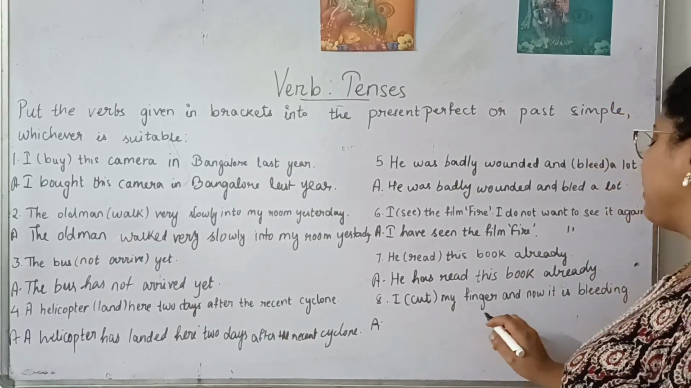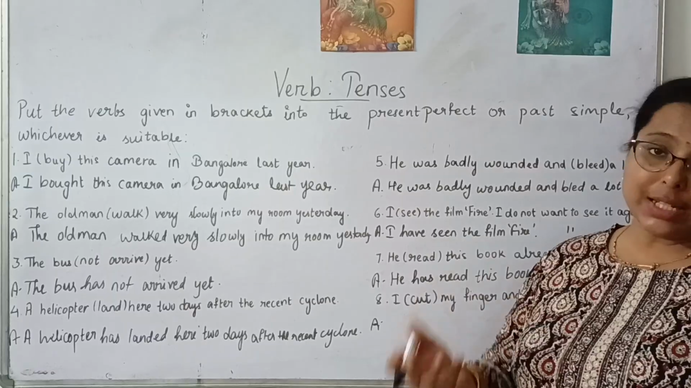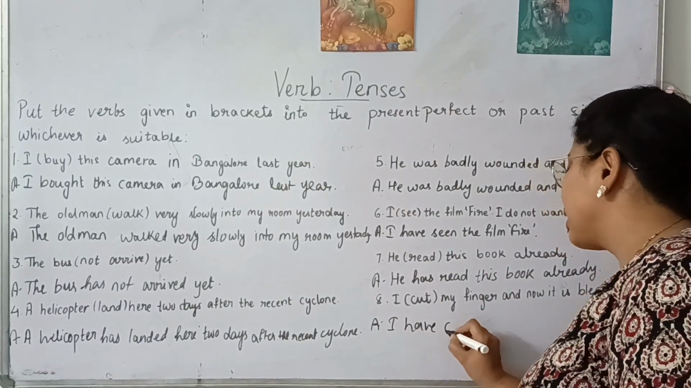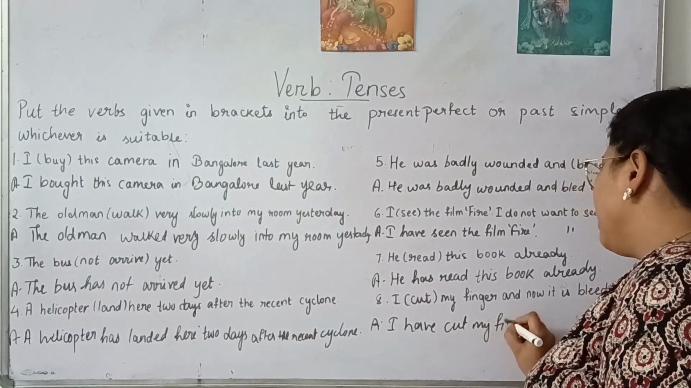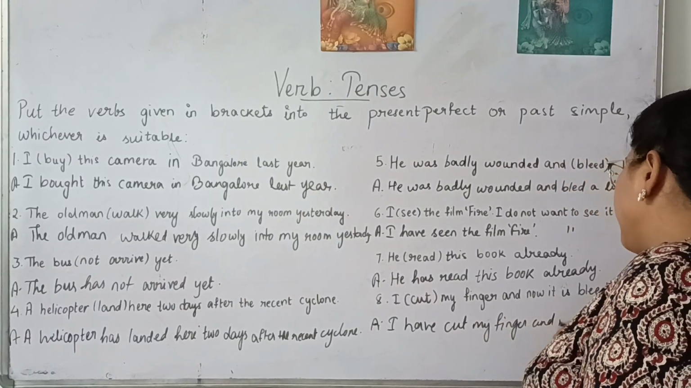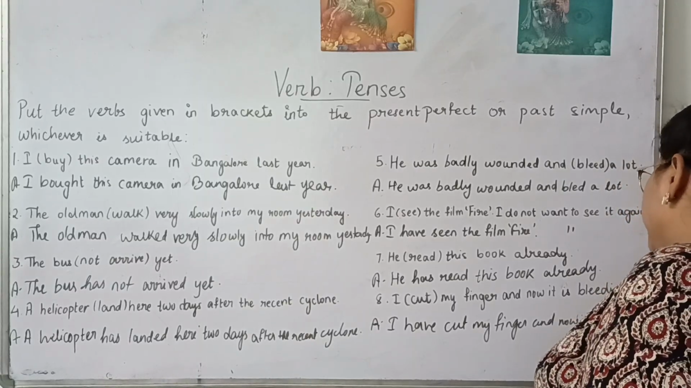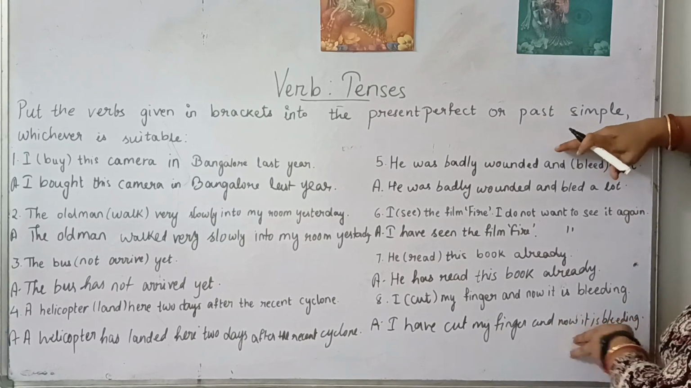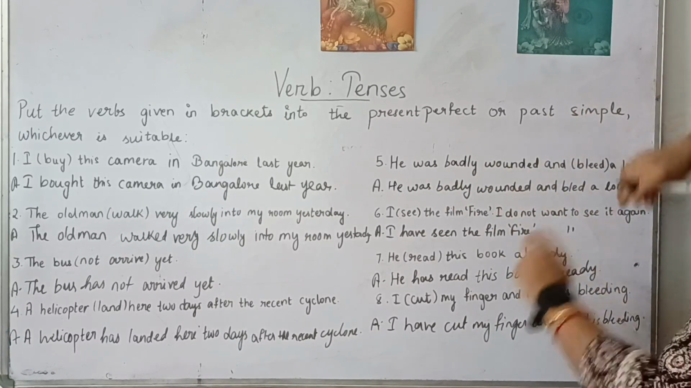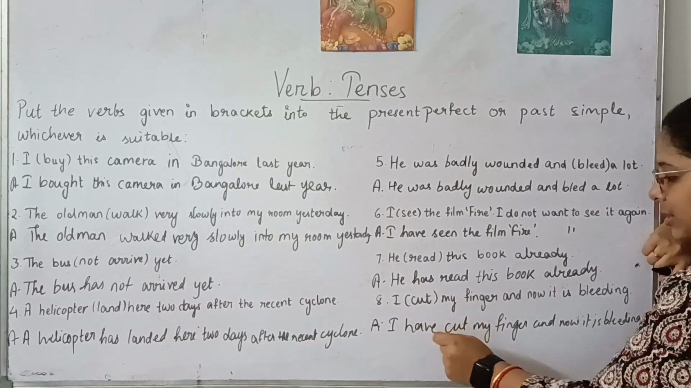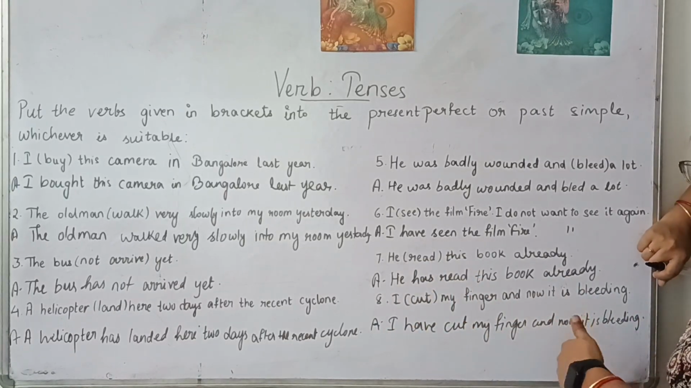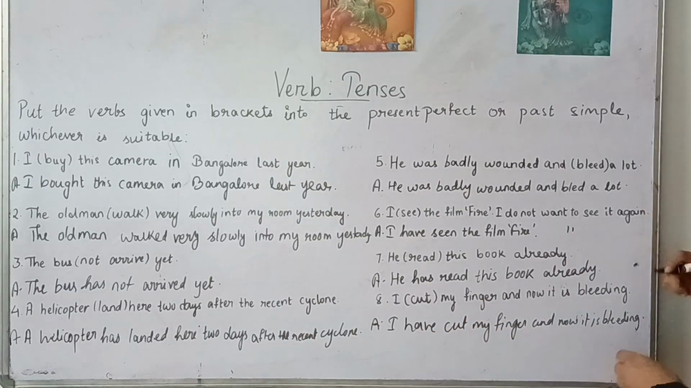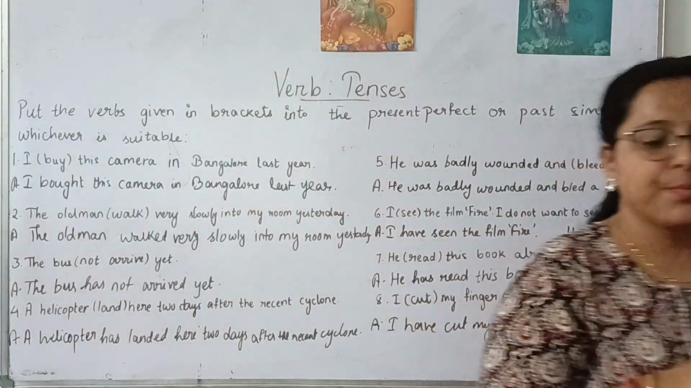Okay. I cut my finger and now it is bleeding. Now it is bleeding, present situation now. So obviously we will use the present perfect. So, I have cut my finger, and now it is bleeding. So in this question and the previous question we can differentiate. This is the action that happened in the past. The impact, the bleeding, is happening now. The action that is happening now, just before that, what happened is in the present perfect tense. Okay, clear? We'll move to the next questions.